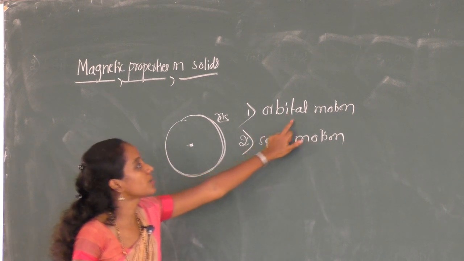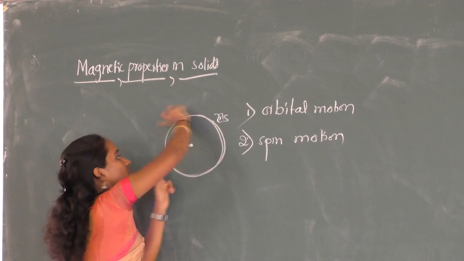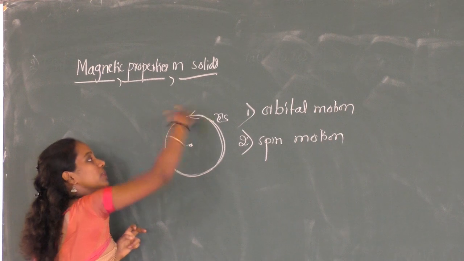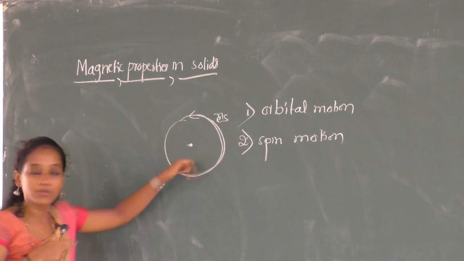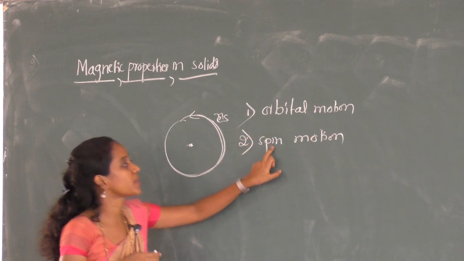What is orbital motion? The electron revolving around the nucleus in a circular path is called orbital motion. What is spin motion?